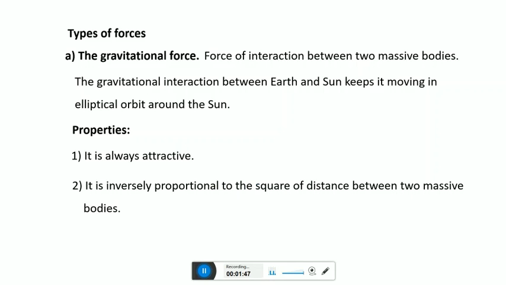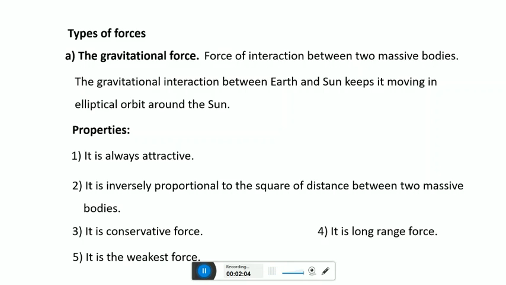It is inversely proportional to the square of distance between two massive bodies. It is a conservative force. It is a long range force, meaning it operates over very long distance. It is the weakest force. It is a central force. That is, gravitational force is directed along the line joining the centers of the two bodies.